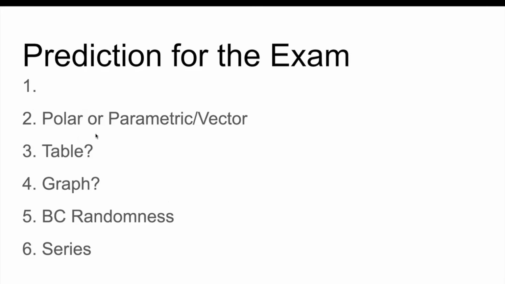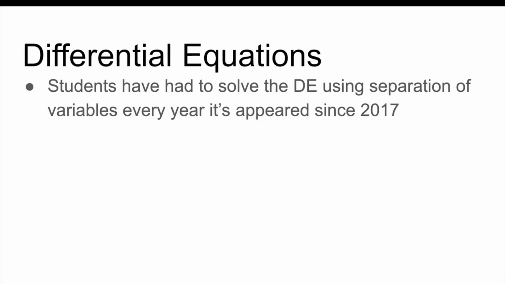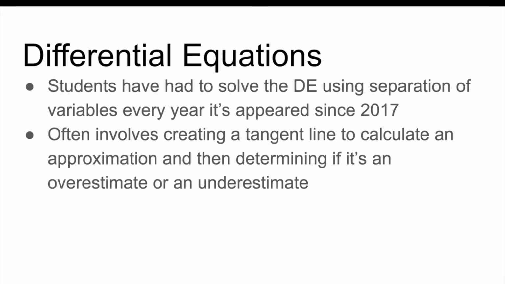But that raises the question, right? What could go in this final spot? So that's the last thing I'll tell you before I end this video. There are 2 FRQs that are most likely to go in the final spot. Differential equations. So this FRQ involves separation of variables every year, right? And they'll often ask you to create a tangent line to calculate an approximation. And then you have to figure out if it's an overestimate or an underestimate.